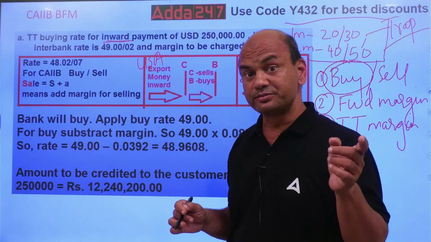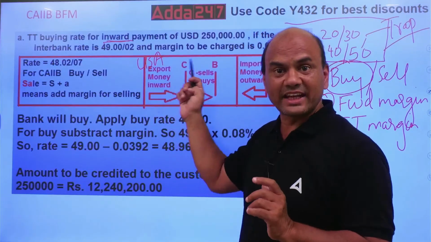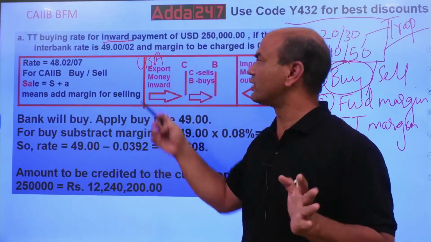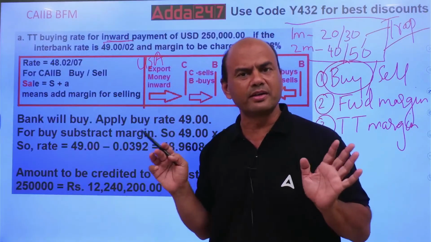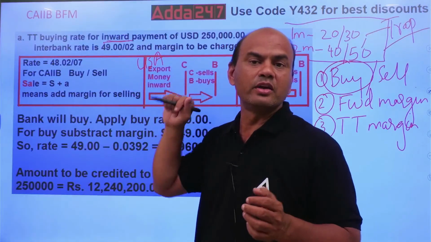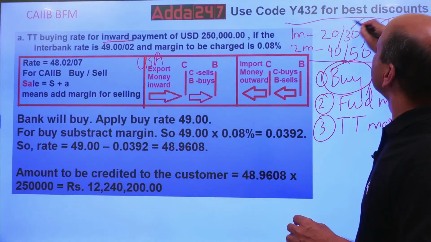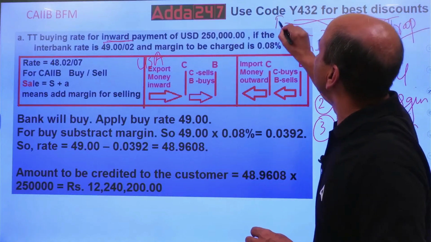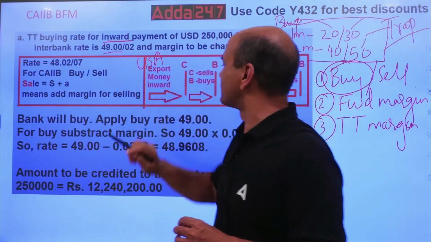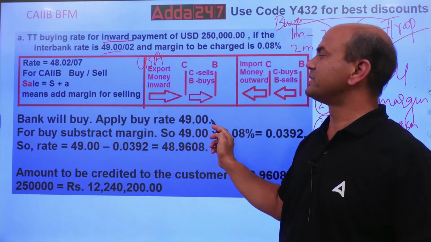Check the first video. Whenever you are doing the transaction in between the month, your exact date is given. Here it is today only, so no buy low, sell high, nothing. Simple transaction: dollars have come in, so you have to follow the spot rate. So what is the spot rate? 49.0002. Which one will you take? Always remember, in any Forex quote, the right side is always sell, the left side is always buy. So this is buy, and you will use 49.00. Bank will buy, so apply the rate 49.00.